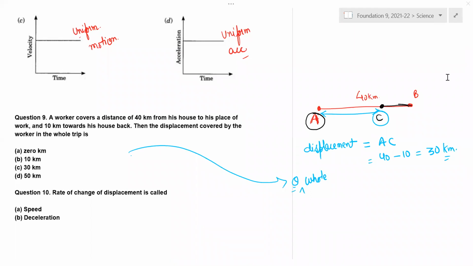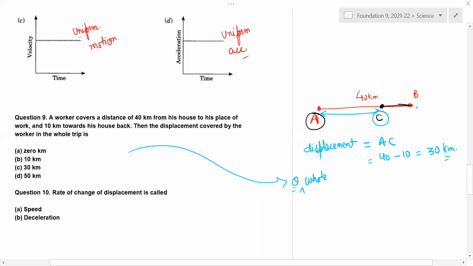Arush, displacement, have you understood the definition? Displacement is nothing but the shortest path length between starting and final. Through this picture, what have you understood? It had gone from A to B and then back from B to C. So starting is A, final is C. So between A and C, that is called displacement. AC distance is how much?